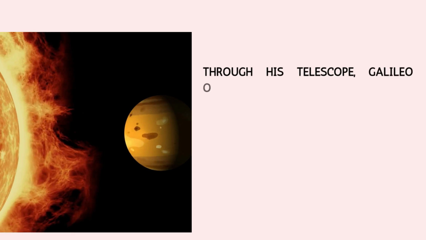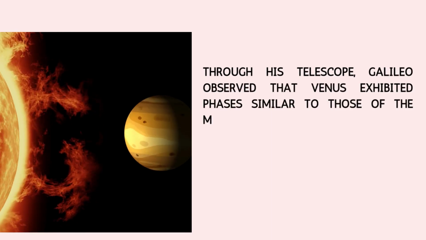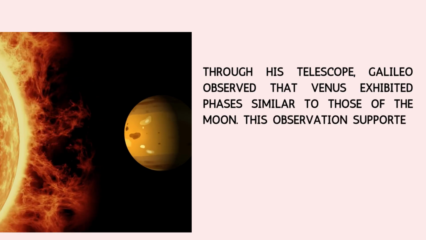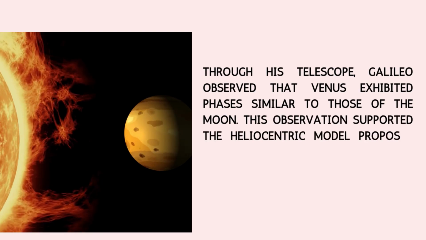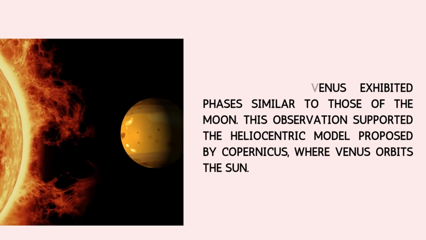Through his telescope, Galileo observed that Venus exhibited phases similar to those of the Moon. This observation supported the heliocentric model proposed by Copernicus, where Venus orbits the Sun.